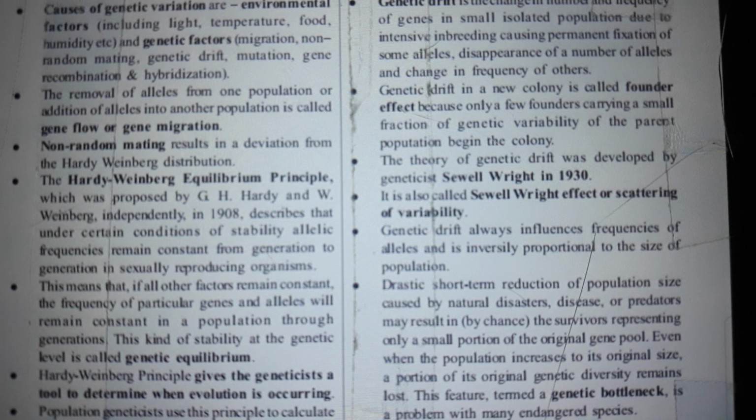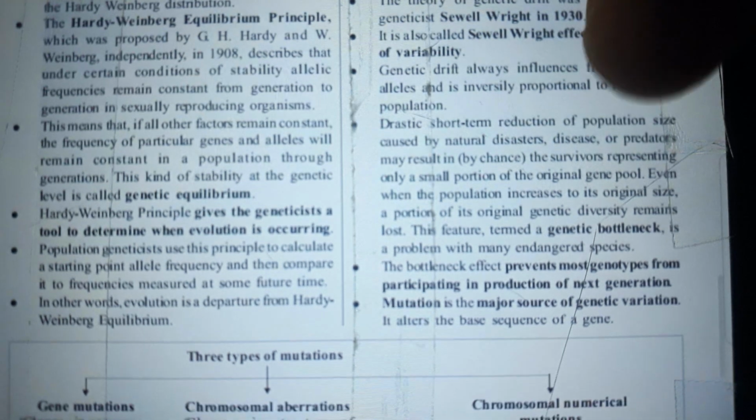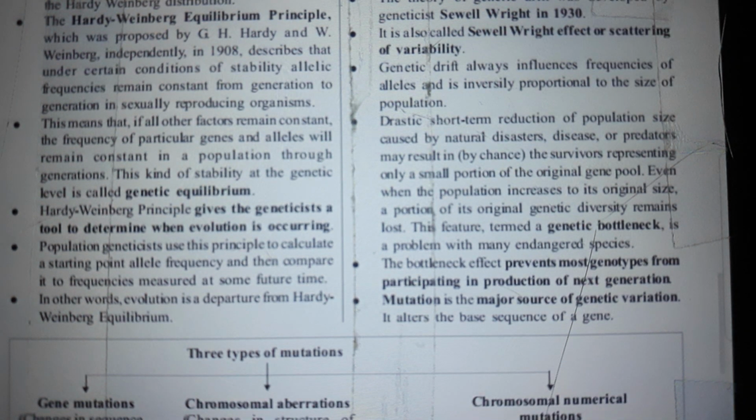Genetic drift is the change in number and frequency of genes in a small isolated population due to inbreeding, causing permanent fixation of some alleles, disappearance of a number of alleles, and a change in frequency of others. Genetic drift in a new colony is called founder effect because only a few founders carrying a small fraction of genetic variability of the parent population begin the colony. The theory of genetic drift was developed by geneticist Sewall Wright in 1930. It is also called Sewall Wright effect or scattering of variability.